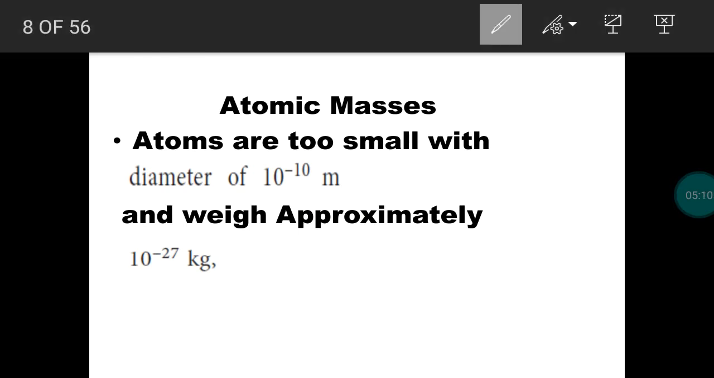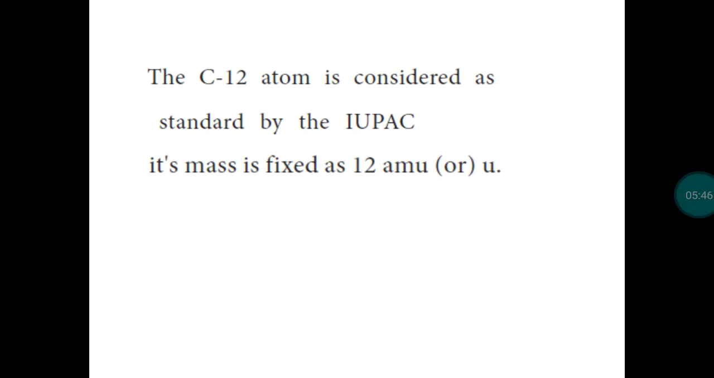Then atomic masses. Atoms are small in size, with very small size as well as mass, so it is difficult to calculate. The diameter of an atom is in terms of angstrom, 10 power minus 10 meter. The mass of an atom is in terms of 10 power minus 27 kilogram. So it is difficult to find the mass of an atom. So we use relative atomic mass instead of atomic mass. For that, we need a standard atom.